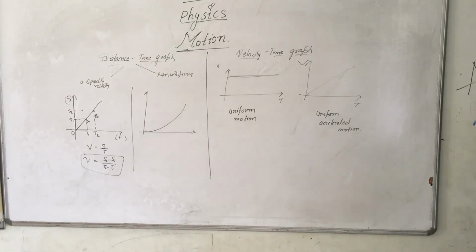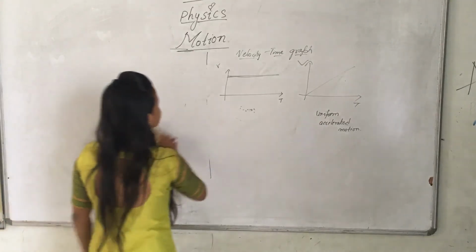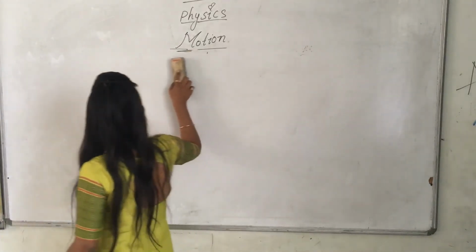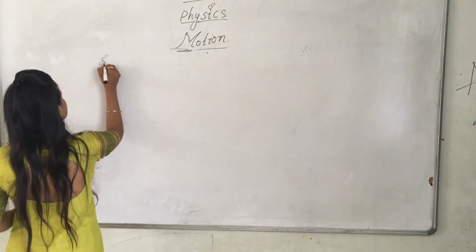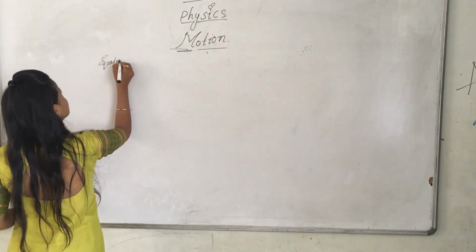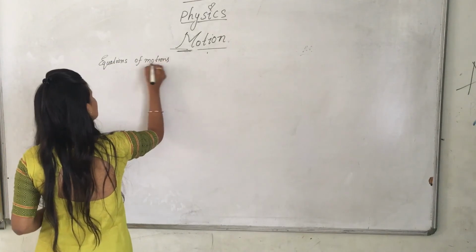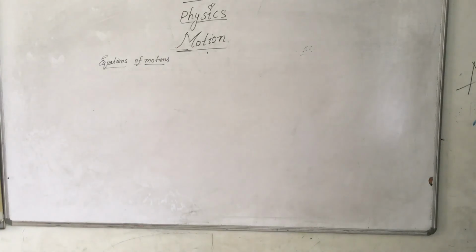There are three equations of motion which can be represented by this graphical method. Let me tell you what they are, and we have to prove these three equations of motion. Okay, there are three types of equations of motion.